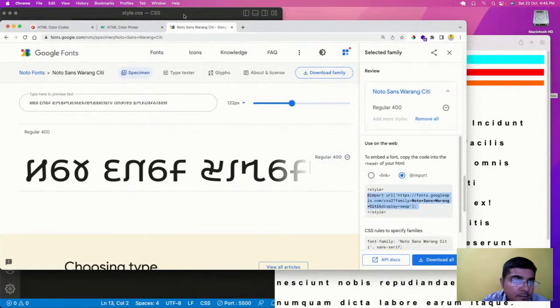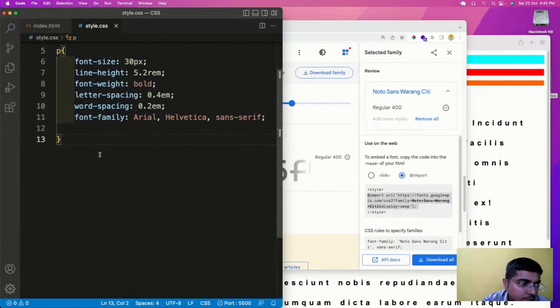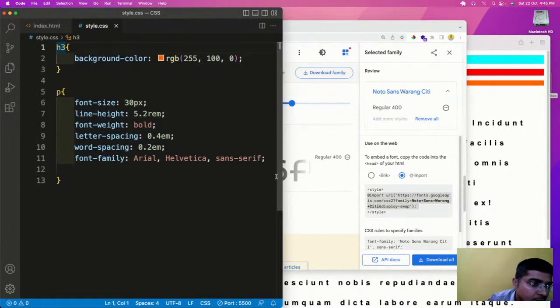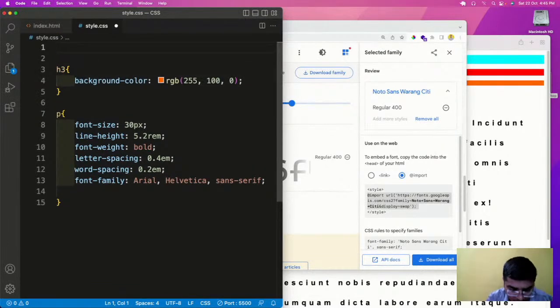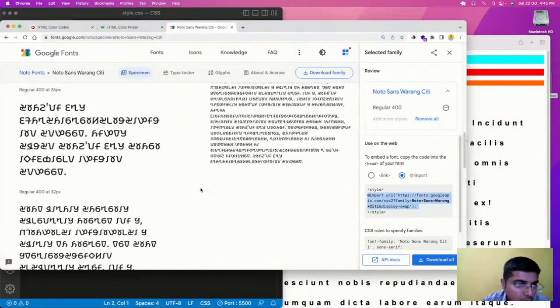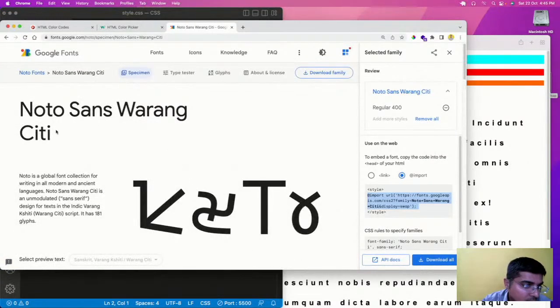We are importing it. Okay, so we have imported it. Now, how to add it? So you need to copy.